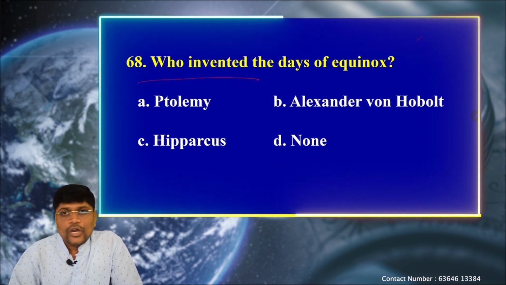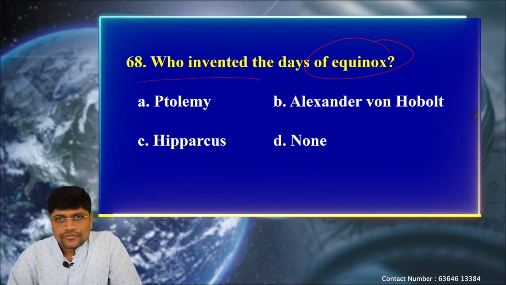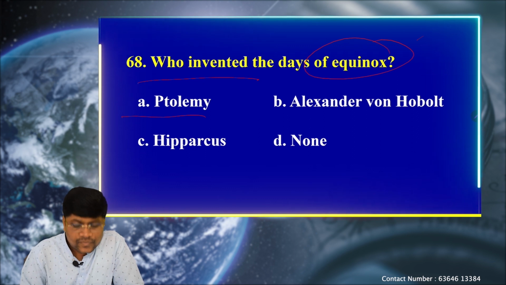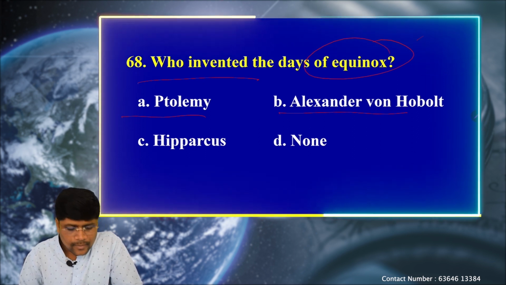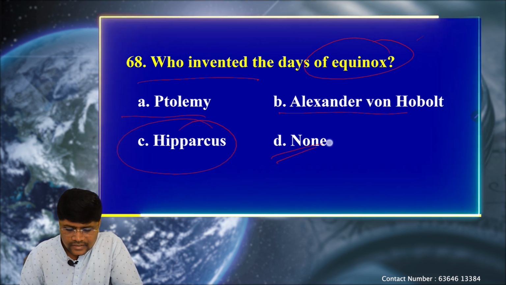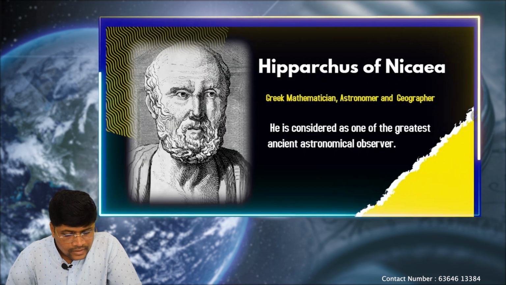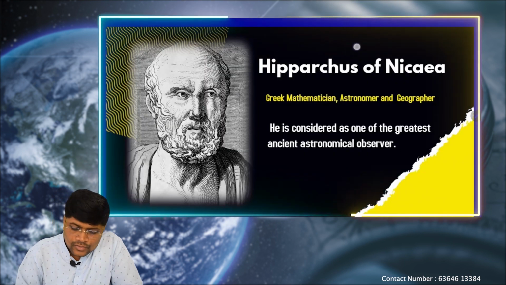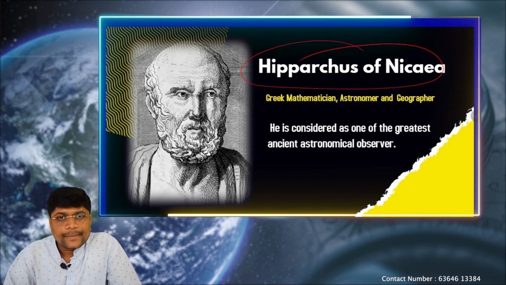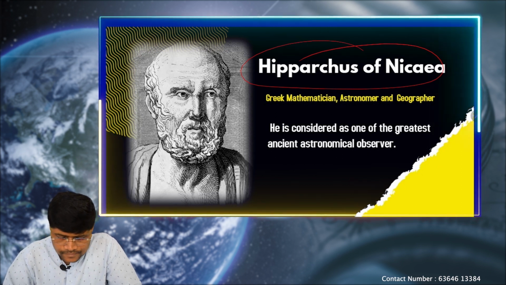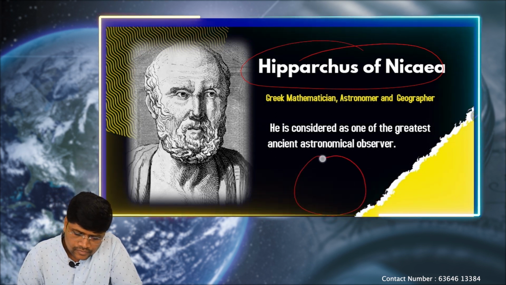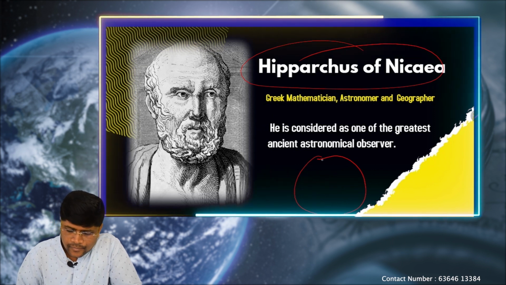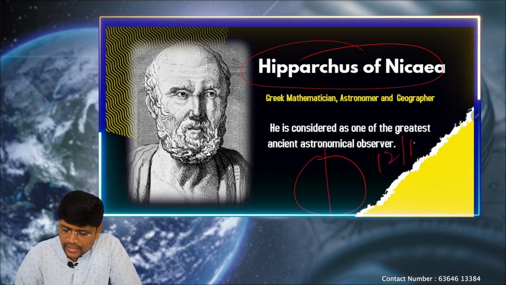Next question, who discovered the days of equinox? Option A Ptolemy, B Alexander von Humboldt, C Hipparchus, and D none. Let's see the explanation. Hipparchus is the person who identified the equinox. Let's see what equinoxes are. Equinoxes are the days with an equal amount of day and night.